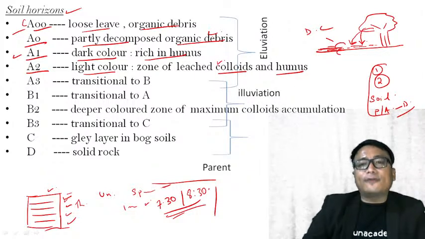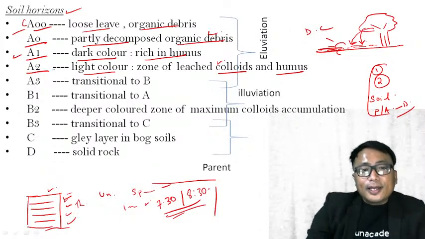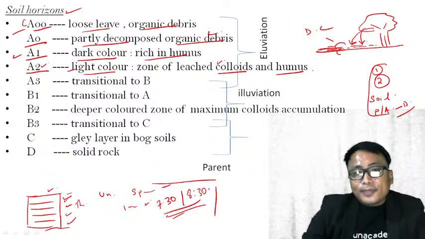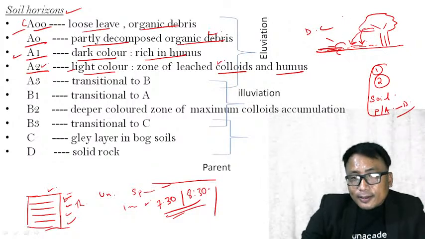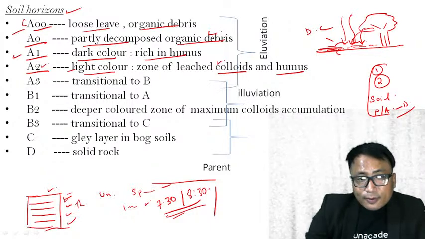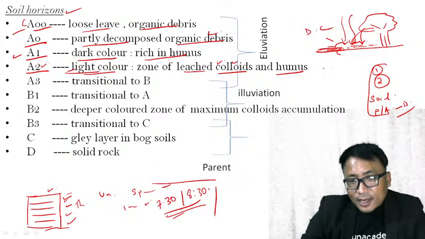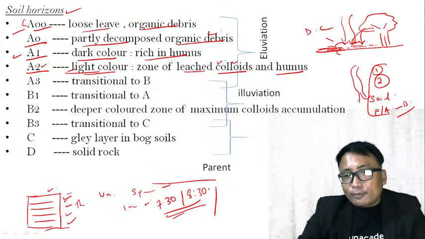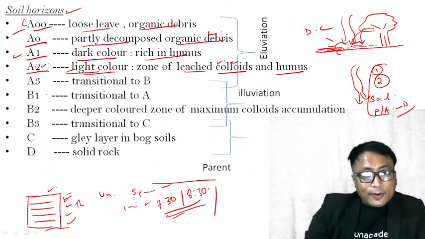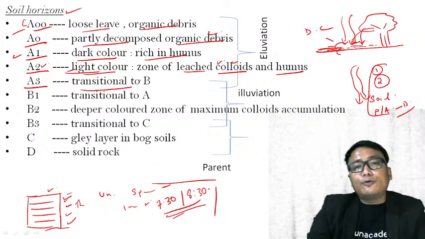Regarding the colloids, we have already discussed yesterday. Now, why is this particular A2 layer light in color? Because from this layer, when there is rainfall, the humus and the colloids are leached down, or carried down by the water, to the lower region, which we are going to see. Now comes the next layer, that is A3, a transitional layer to B.